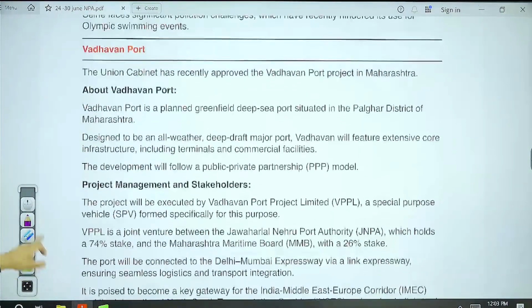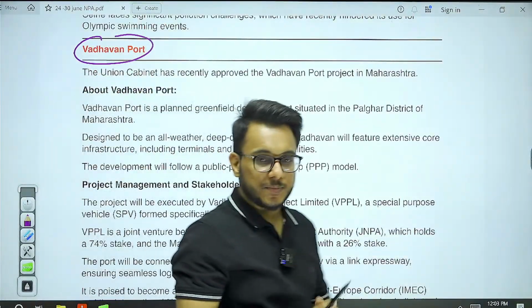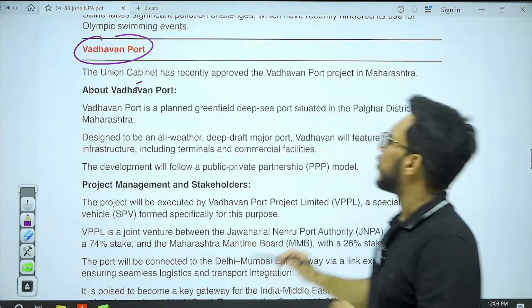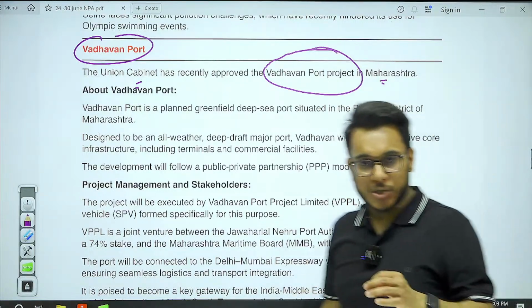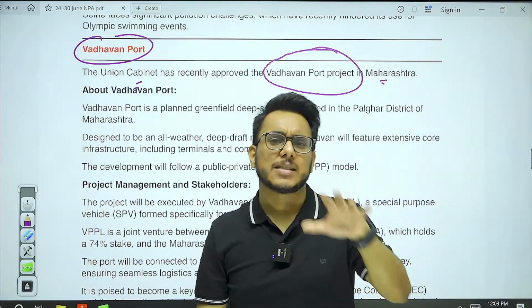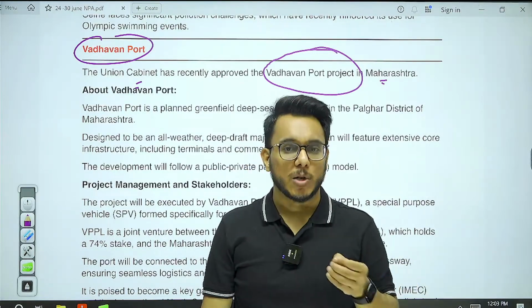The next article is about the Vadhavan port that was in the news. What has happened recently is that the Union Cabinet has approved the establishment of the Vadhavan port project in Maharashtra. Before going into the Vadhavan port project, first of all, let's understand a few basic things, and then we'll go into this project.